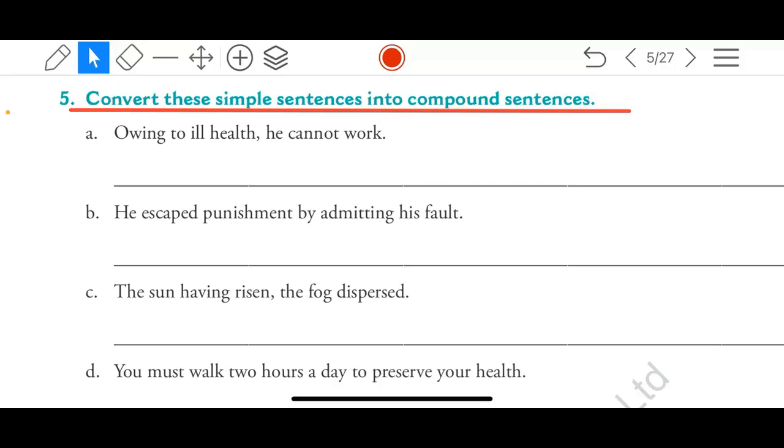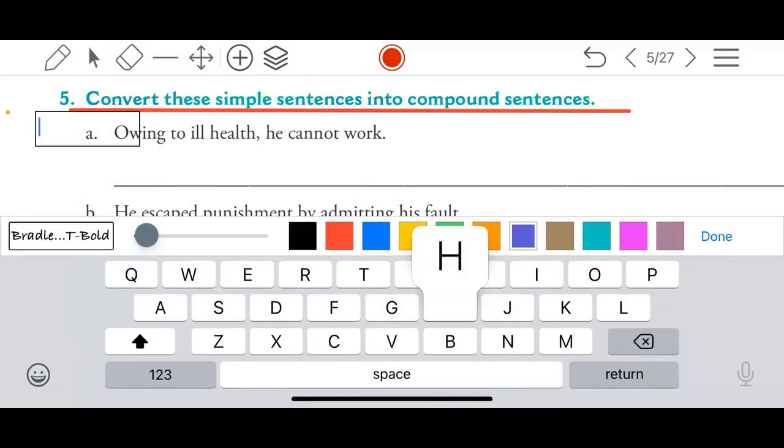Owing to ill health, so he cannot work. See, you are partially correct. 50% of your answer is correct. You have used the correct conjunction. So he cannot work, इतना right है. Owing to निकल जाएगा. The ing word will be removed. Owing to ill health means उसकी health खराब है. What do you say that in English? Sir, yes. He is ill, so he cannot work. Excellent. And we have two independent clauses.